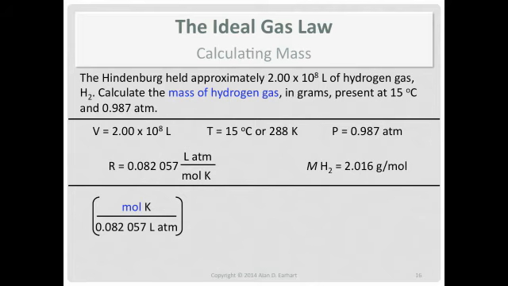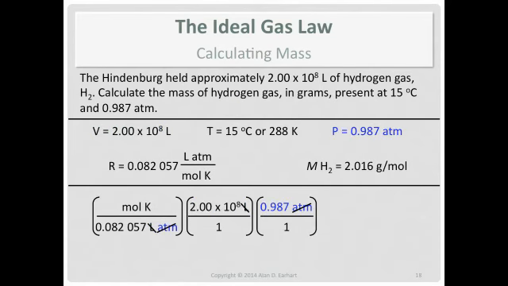So I need to take the reciprocal of the gas constant because I want moles in the numerator, not the denominator. Multiply by volume. Multiply by pressure. Unit analysis. Divide by temperature. Now if you look at what we've done so far, the unit we have left is moles. And you could go equals, calculate your moles, and then see what needs to be done next. Or we can just keep going. There's no need to use the equal sign yet.